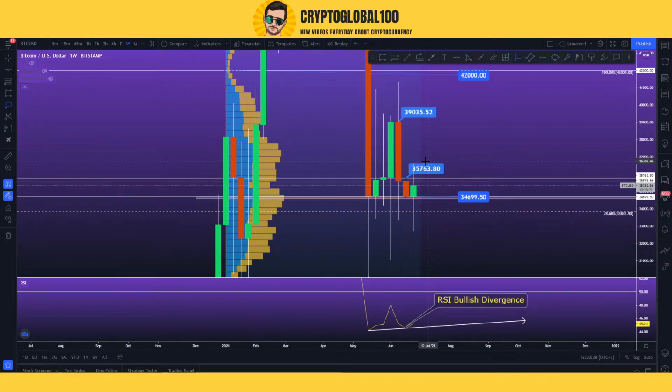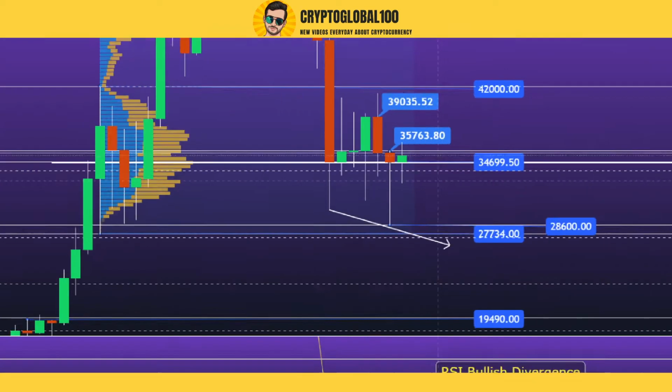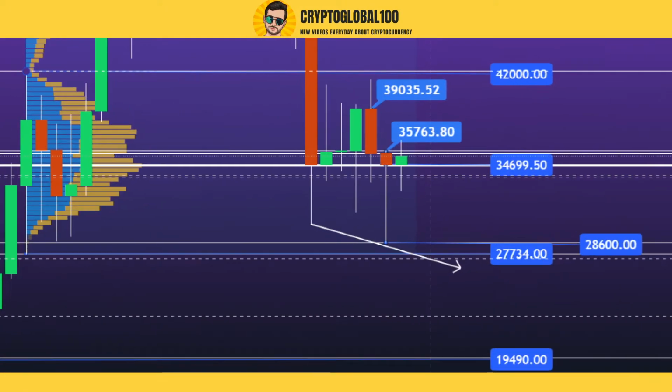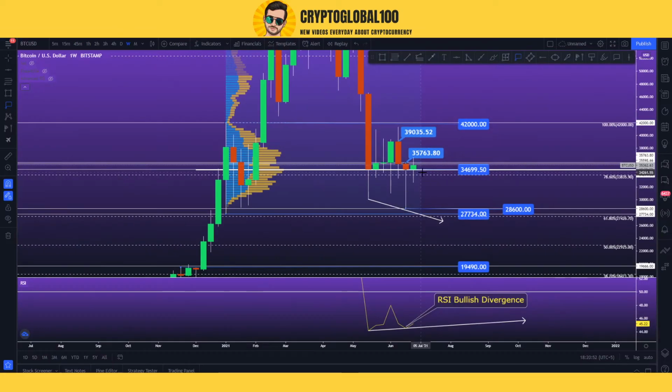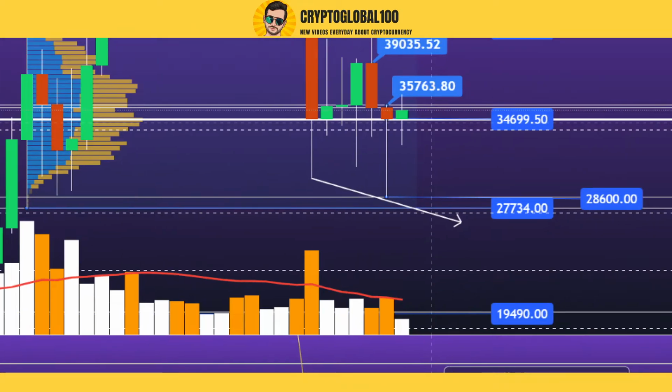So these are the two scenarios, because as yet there is no confirmation, although there is a confirmation from the RSI that the price might be in the bullish direction. But my concern is that this area has been tested multiple times. Any candle with a strong volume downside, you see the strong volume on the downside here. You can take a look at the volume. This white bar is the volume bar. Okay, the volume is very low.